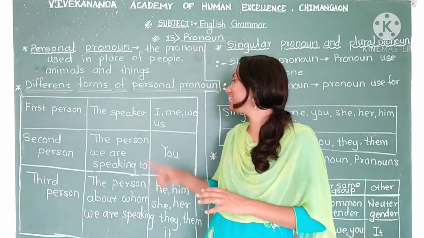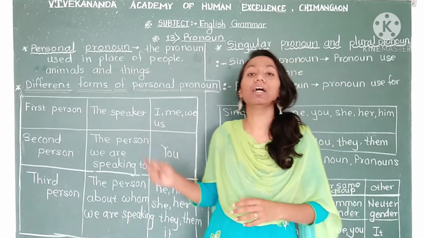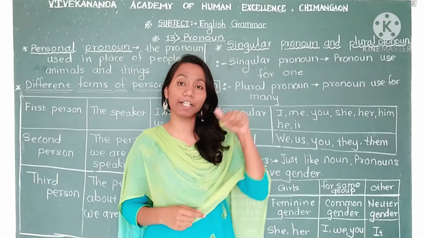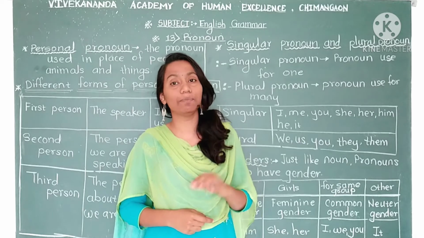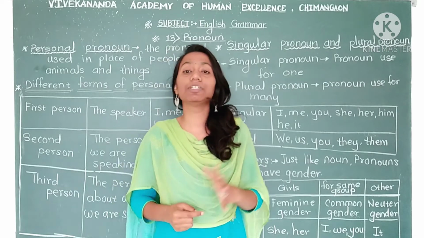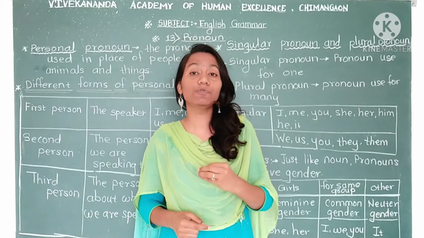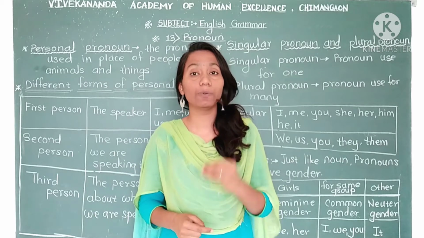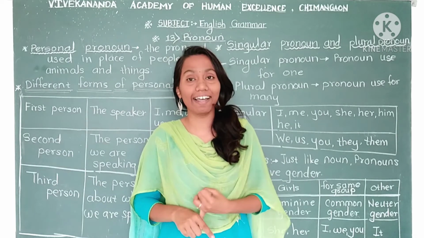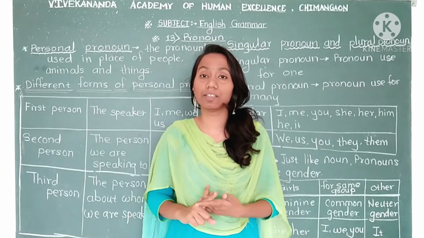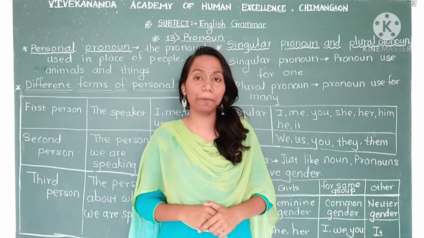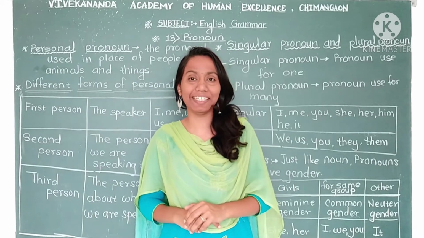Yes, it is here: I, me, we, us. We and us we use for many, but including I. So this also comes in personal pronoun in the first person category. So the pronouns a speaker uses for themselves come in the first person category. Do you understand this? I, me, we and us. These four pronouns come in the first person form. Okay, now this is very easy to understand.